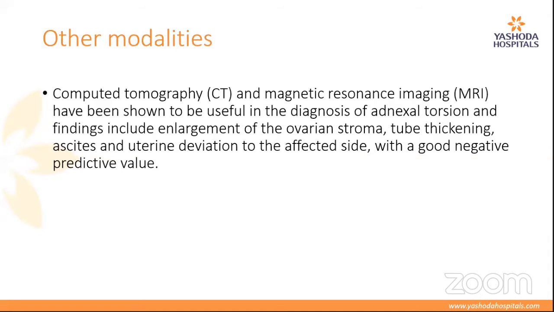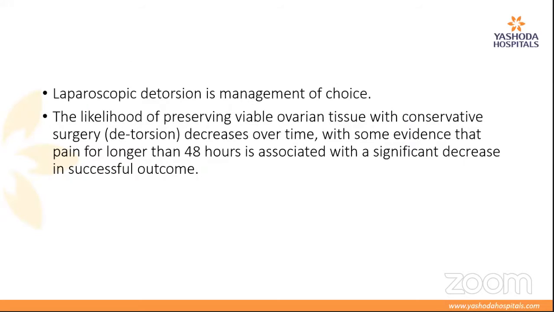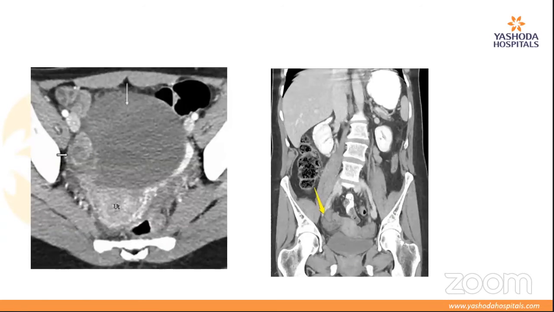CT and MR are also useful in the diagnosis of torsion, and show the same findings as on an ultrasound. So enlargement of the ovarian stroma, tube thickening, ascites, and the uterus deviated to the affected side are all findings we see on a CT. Next slide. So that's the adnexal mass on a CT scan.